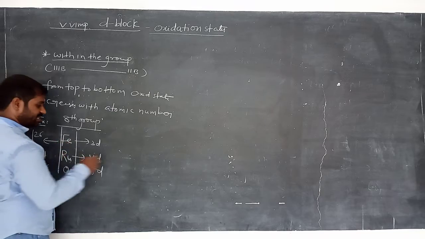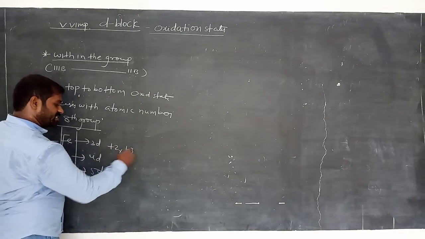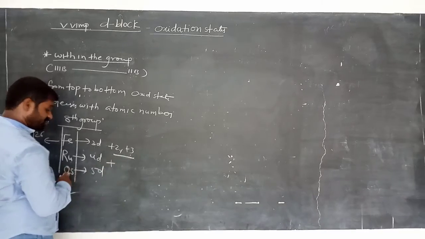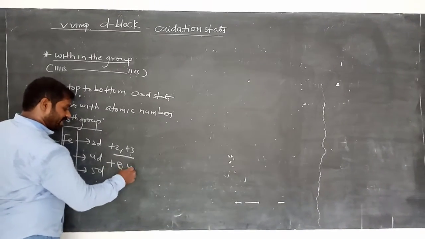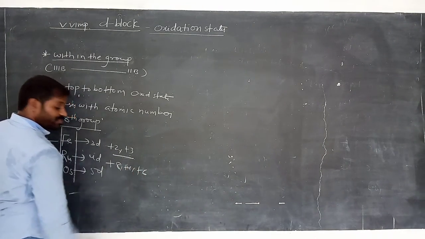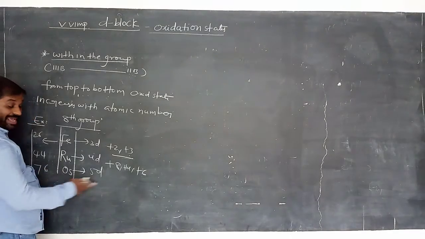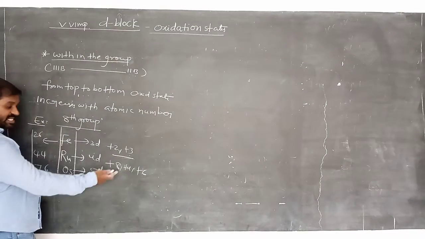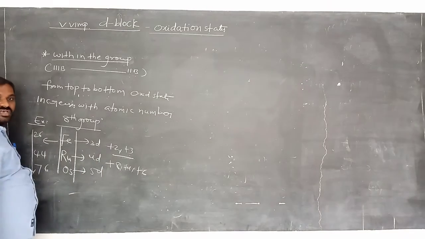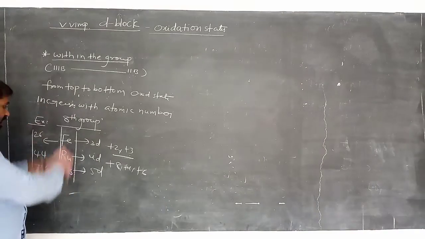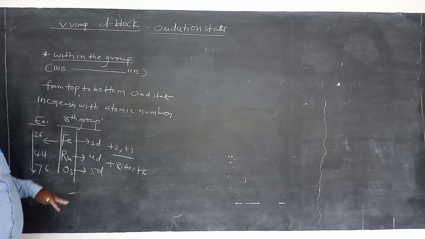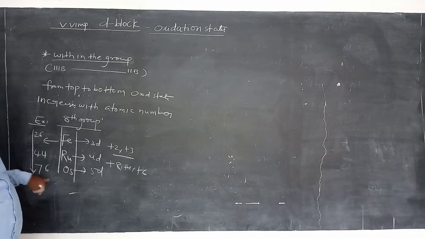Suppose in this case, iron shows +2 and +3. Ruthenium and osmium show maximum oxidation state +8, and +4, +6 also. That means the oxidation state increases or not? Increases. Clear? So in a particular group in the transition elements, their oxidation states increase from top to bottom as the atomic number increases. Remember this point.